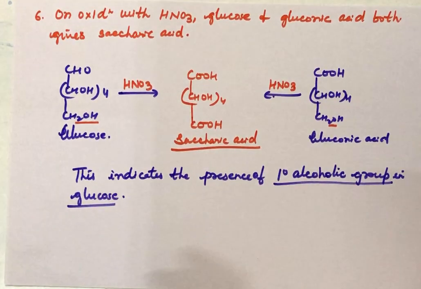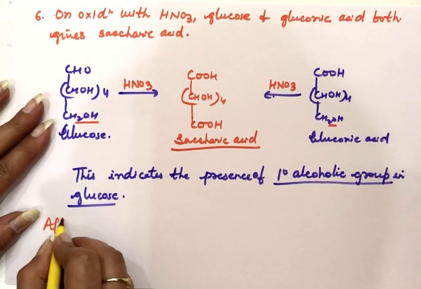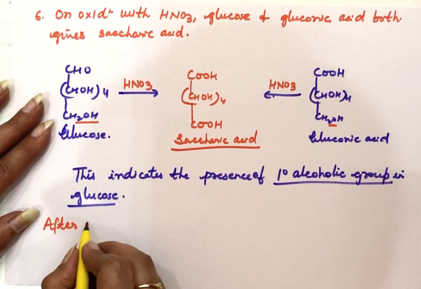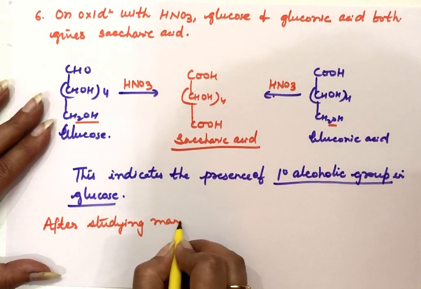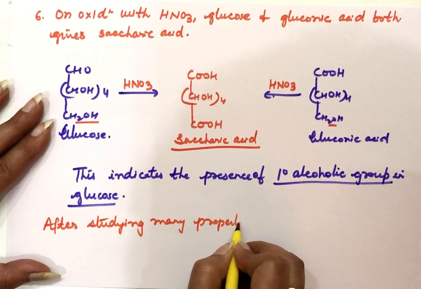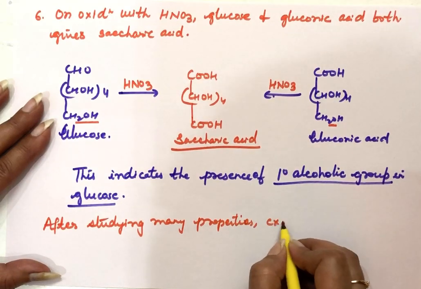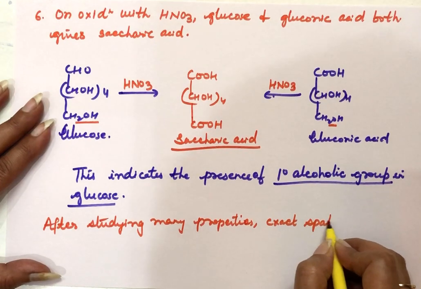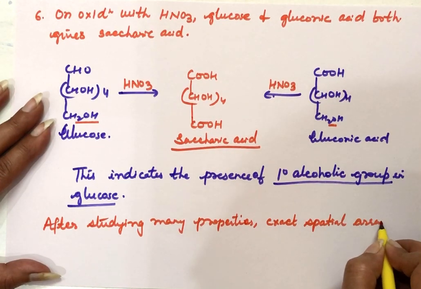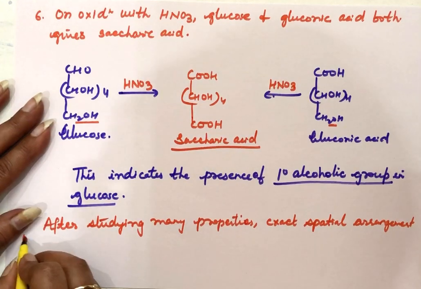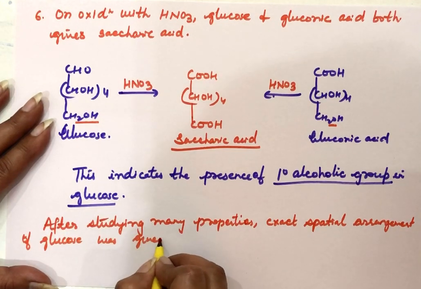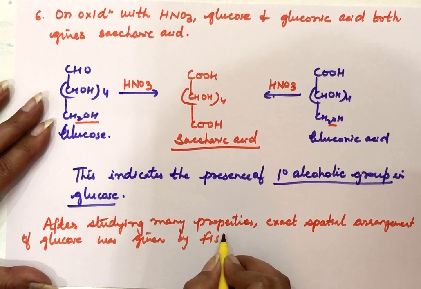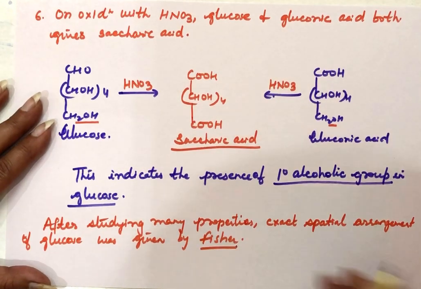So from all these reactions, the structure of glucose is confirmed, and after studying many properties and many spatial arrangements also, the exact spatial arrangement of glucose was given by Fischer, and that structure of Fischer is known as the Fischer projection structure.